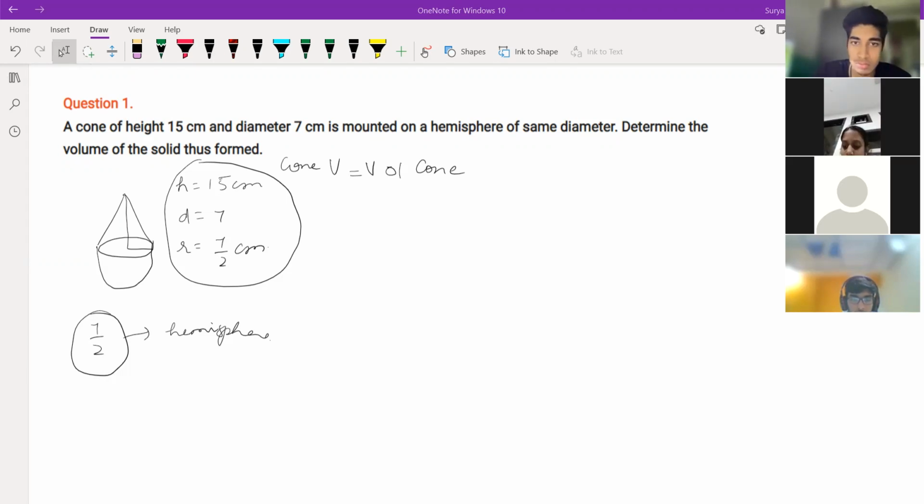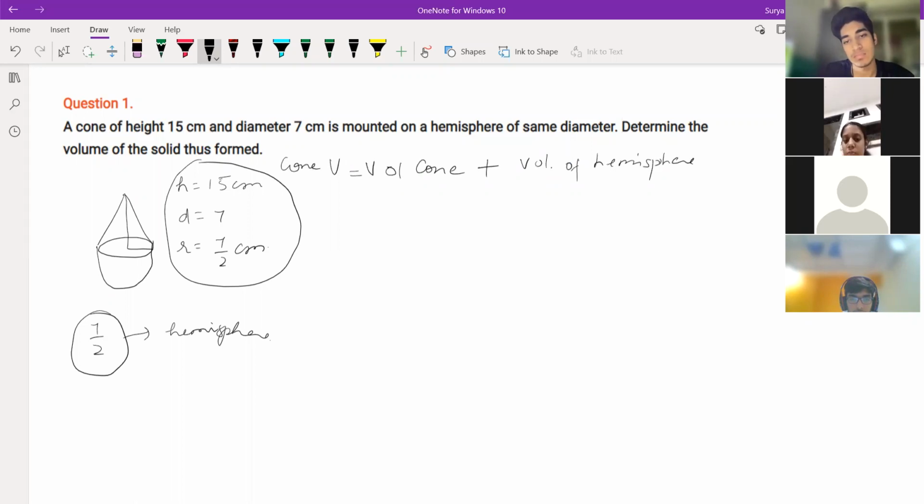Okay, some point mistake might be there, Shreyas, I think. So children, volume is the easiest part actually. In volume, no need to think about finding TSA or CSA. So volume of cone plus volume of hemisphere.